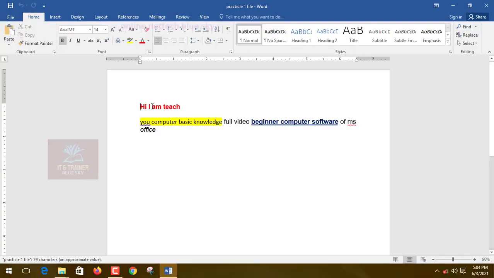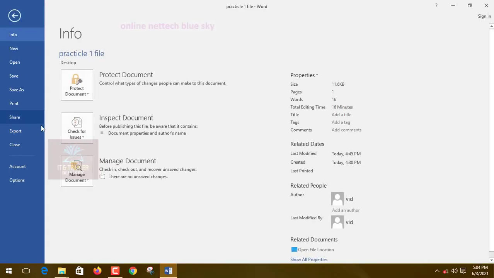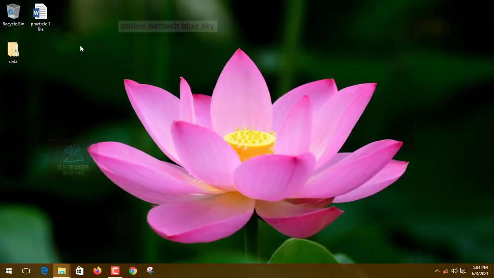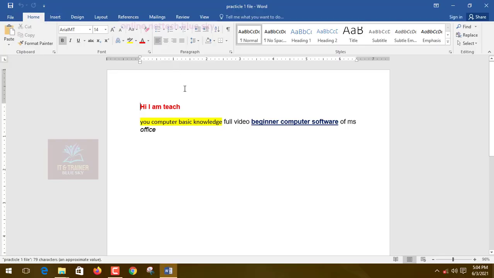In my last previous video I already told you why we save this file: sometimes there is a power problem in your computer, and unfortunately the computer shuts down. So you have already saved the file, and you can continue your document again.